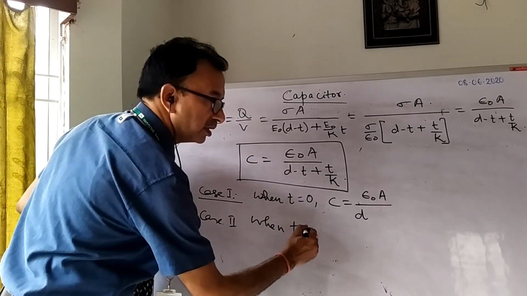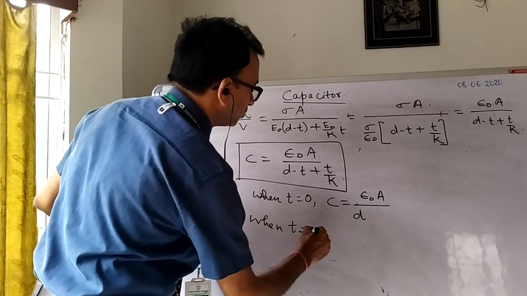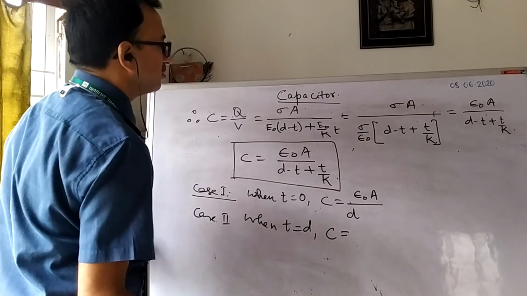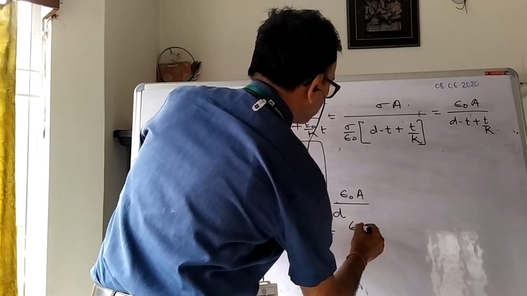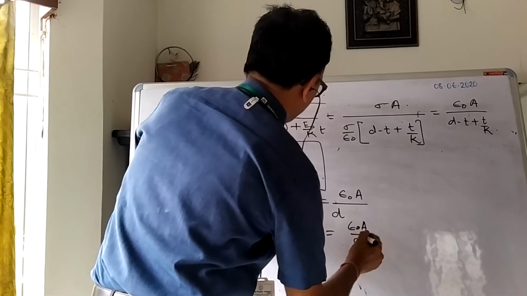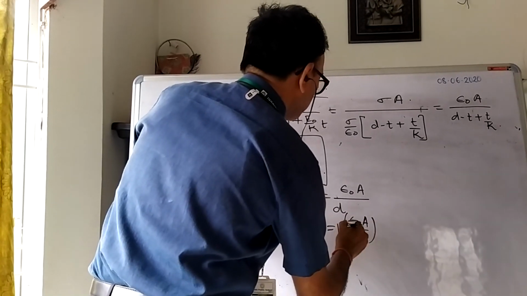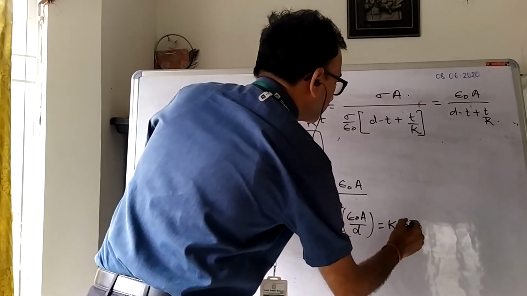Case 2: when t equals d, then C equals epsilon naught A by d, and then K will be here. So we call it K C naught.